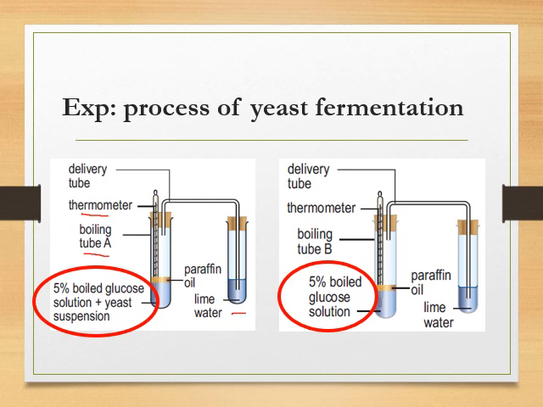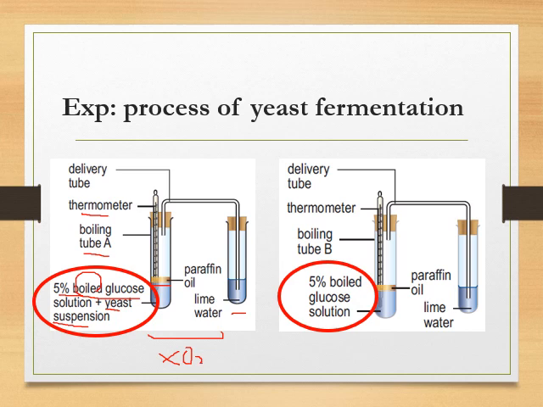They have another boiling tube, which they fill with 5% boiled glucose. Boiled means they can remove the dissolved oxygen, and they add a yeast suspension. Have glucose, have yeast. Then they add one layer of paraffin oil. Paraffin oil is to prevent oxygen from dissolving. So in these conditions there will be no oxygen. Okay, then the yeast can do the fermentation.